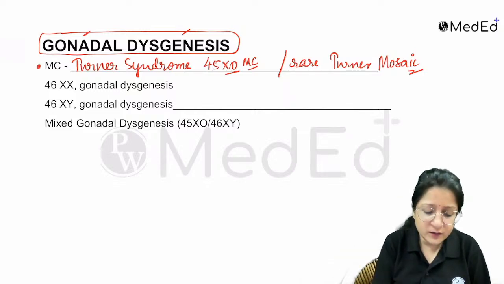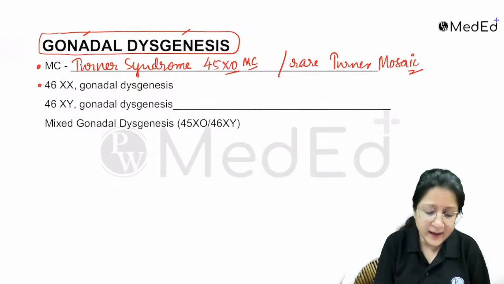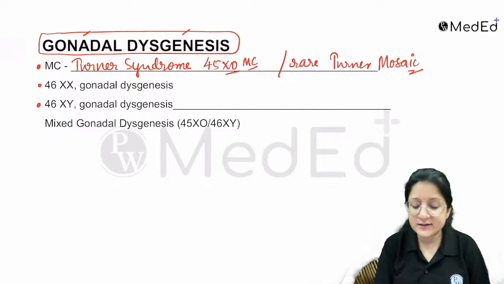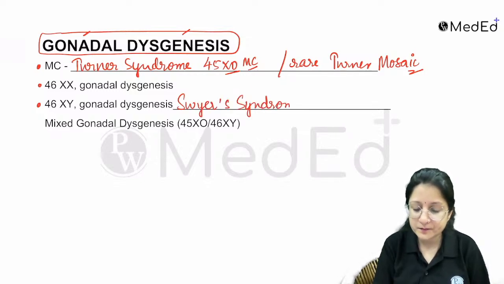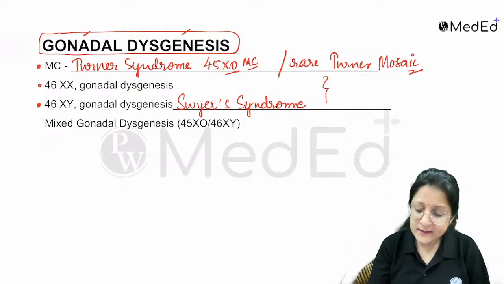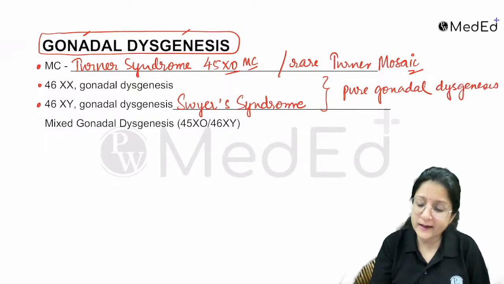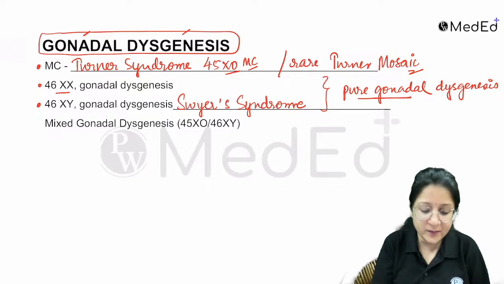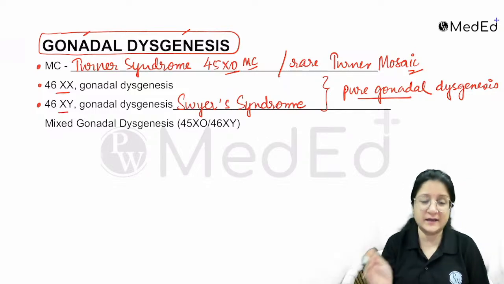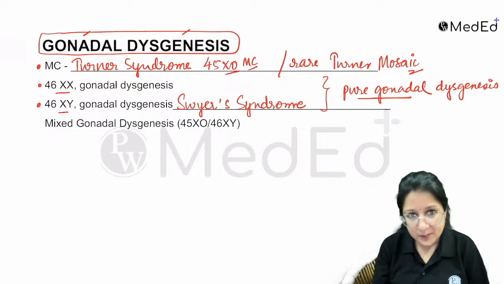Then there are other causes of gonadal dysgenesis also, like 46XX gonadal dysgenesis, and 46XY gonadal dysgenesis, which is what we call Swyer syndrome. These are what we call pure gonadal dysgenesis. By pure, it simply means that the karyotype is not mixed, the karyotype is not mosaic. That is what pure gonadal dysgenesis means.